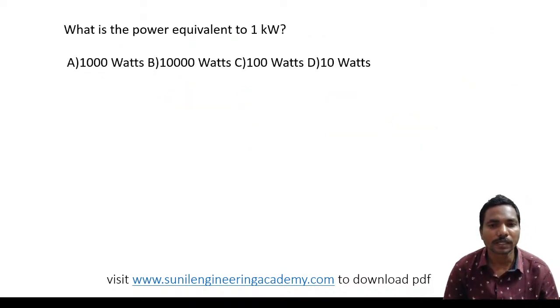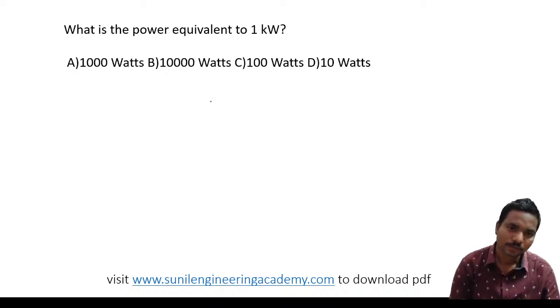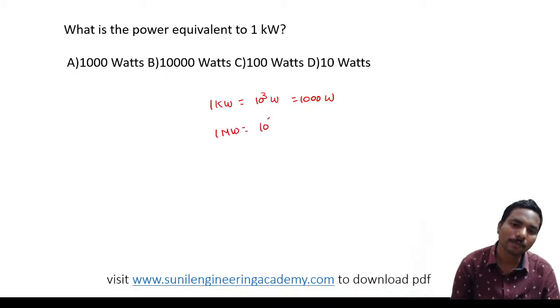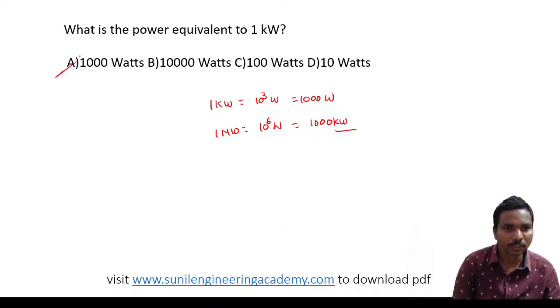What is the power equivalent to 1 kilowatt? A very easy question. Yes, 1 kilowatt is equal to 10 power 3 watts, that is 1000 watts. 1 megawatt is equal to 10 power 6 watts. We can also say that it is 1000 kilowatts. So the answer is option A.